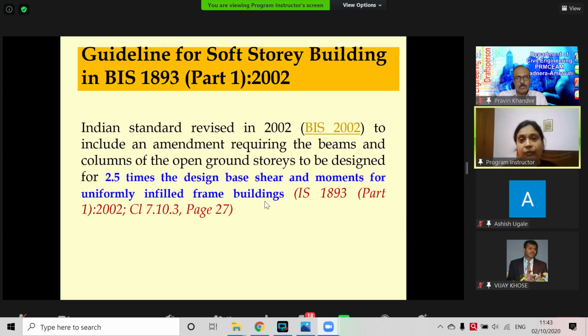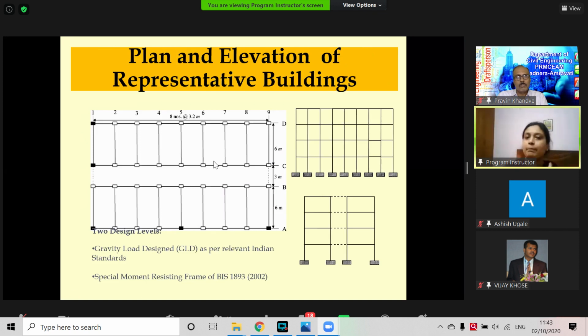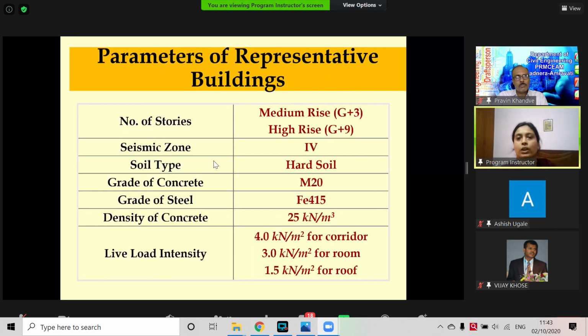And the efficacy of this code was examined by me, and research papers were also published. So I will show that result with the same plan. With the same plan, I have tried to find that out. And the story I have taken is G+3, that means 4-story, and 10-story.